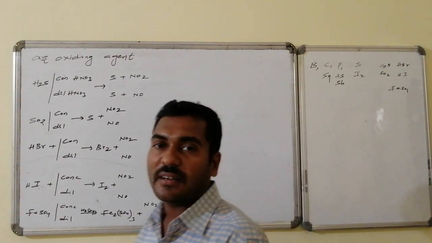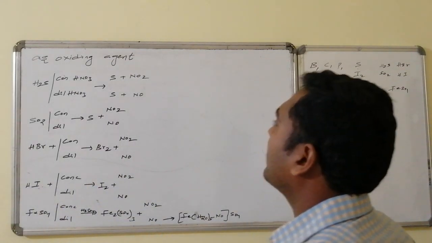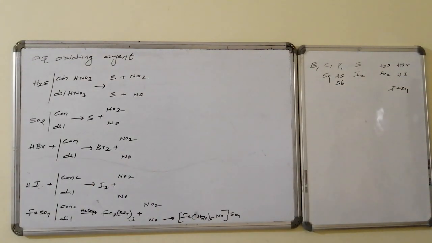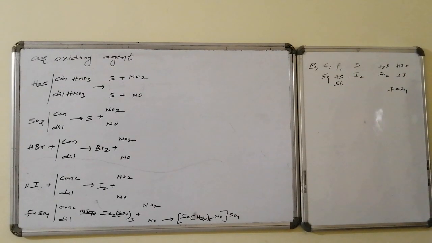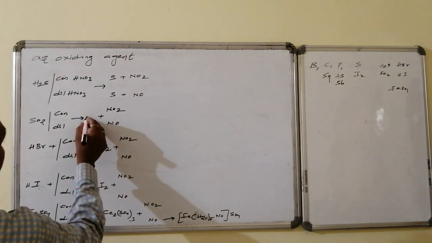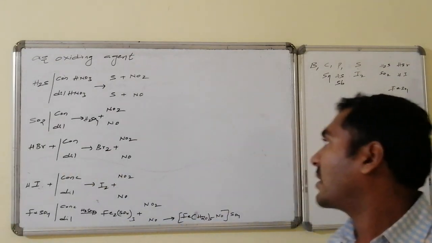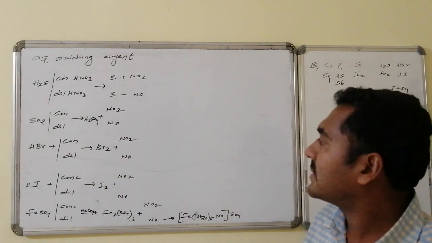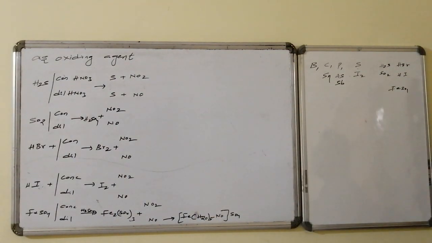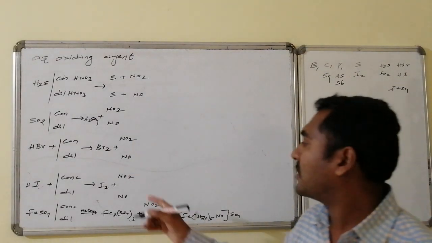Similarly, with sulfur dioxide under concentrated and dilute conditions, the NO2 and NO formations are possible. When sulfur dioxide undergoes oxidation, it goes to a higher oxidation product, that is sulfuric acid. Sulfuric acid formation followed by what? Here NO2. Whereas if it is dilute, that leads to sulfuric acid followed by what? NO. Similarly, HBr gives bromine, with the same NO2 and NO as the products. HI gives iodine followed by NO2 and NO.